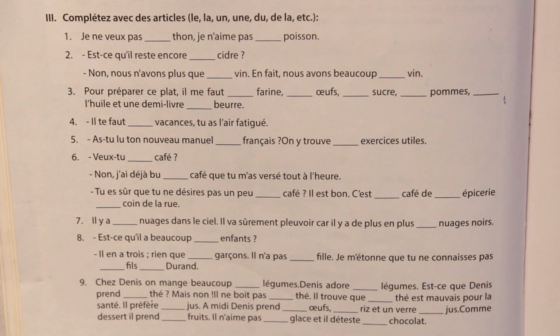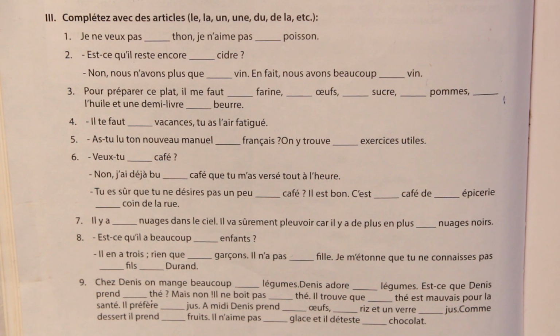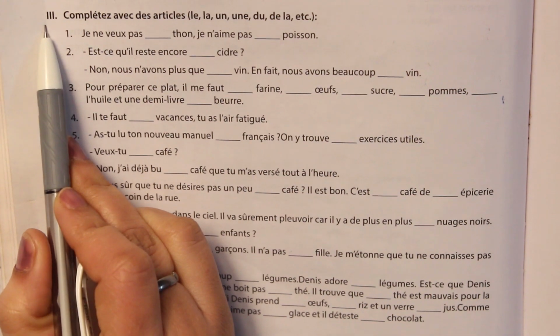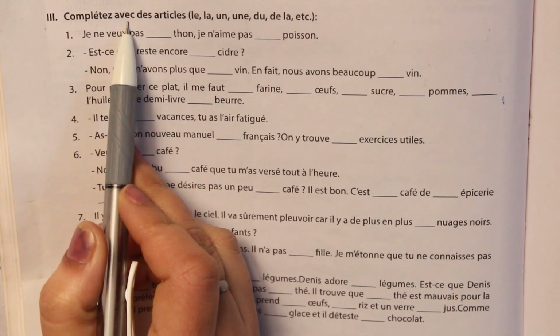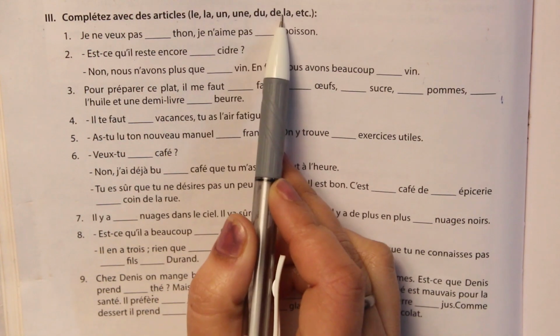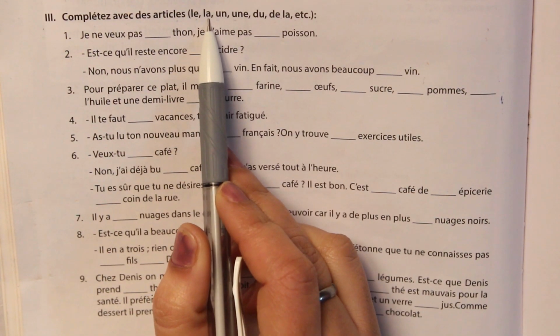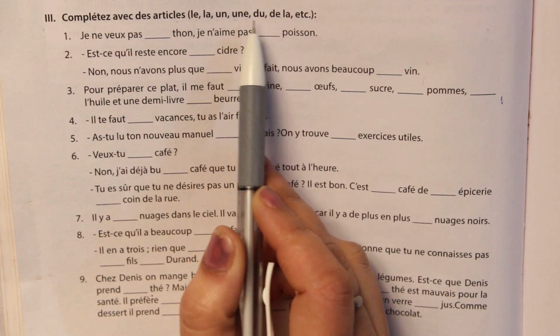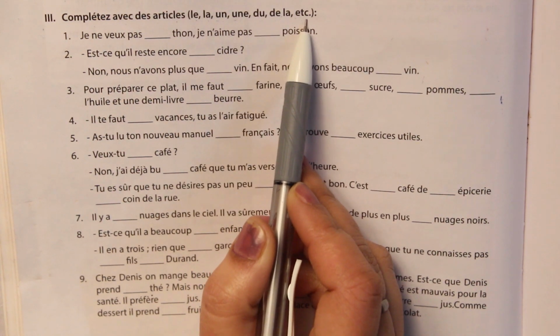Today we will attempt a mixed exercise of les articles. Okay, that means article défini, indéfini, article partitif and contractés. So let's start with question 3. Compléter avec des articles. Here you have been given a few options: le, la, un, une, du, de la, etc.